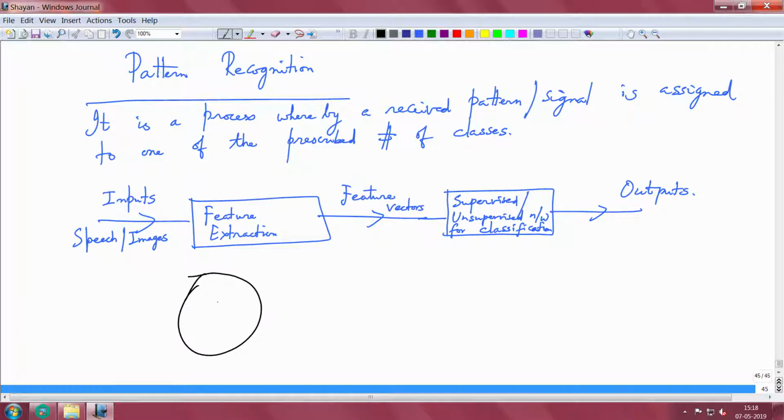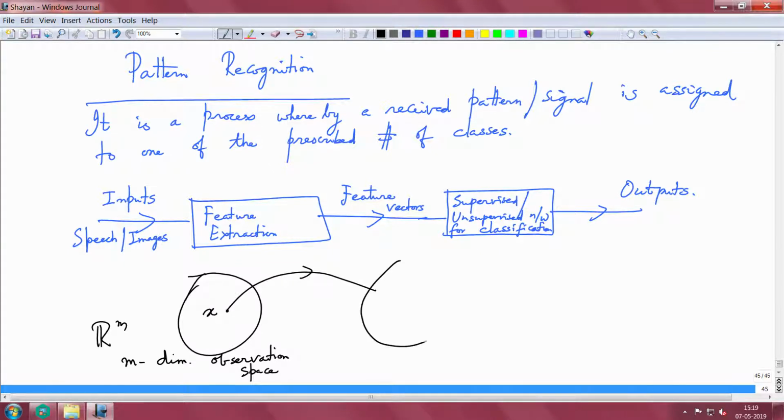So, going slightly deeper, what is happening here? We have some signal X, and this is in an m dimensional observation space. So, I just say Rm. From this space, I get into a feature space which is q dimensional.